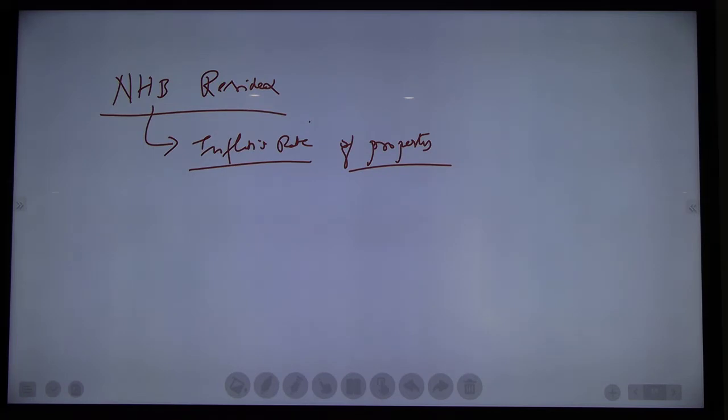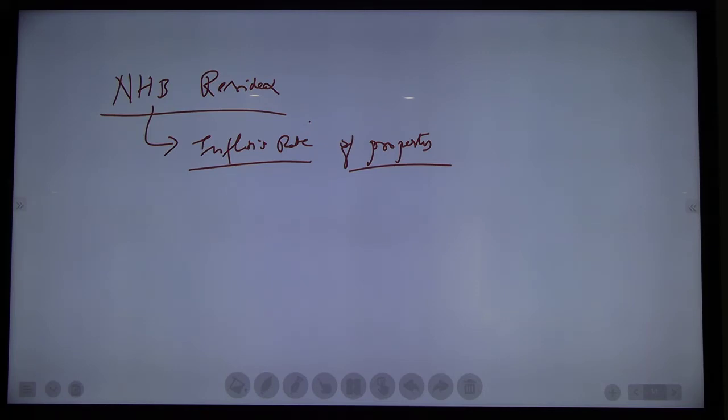NHB Residex deals only with properties. Residex is only a name. NHB is National Housing Bank. We discussed. So this NHB Residex provides the inflation rate of property. That property might be a commercial property or a residential property, property for selling or property for rent also. If rent is increased, how much increase? If rent is decreased, how much decrease? If the value of the property increases, how much increase? If the value of the property decreases, how much decrease?